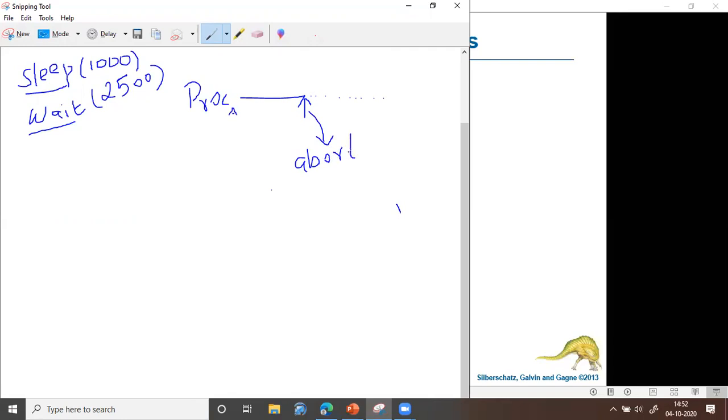In this case, the operating system will dump some content into memory. That is, the operating system will take one small part of the main memory, and this part we will call the dump.